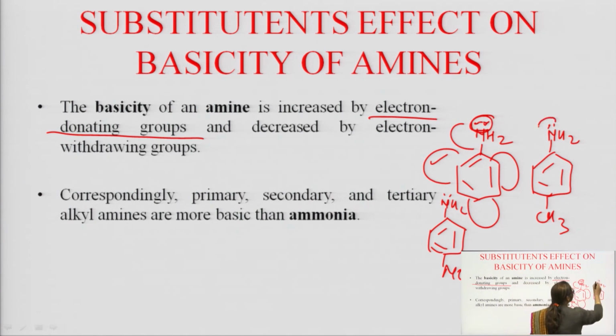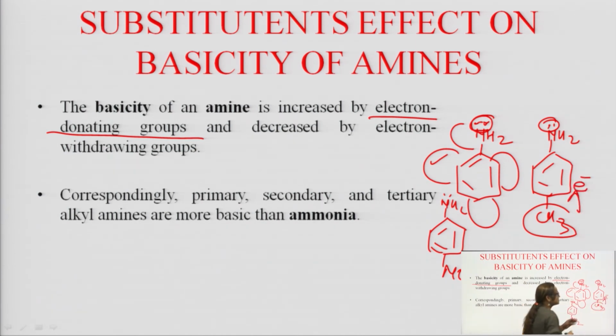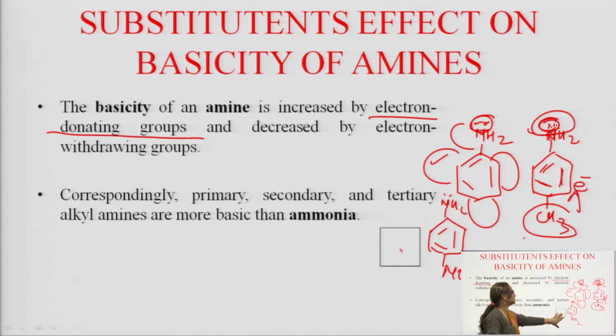In the second one, these electrons try to involve themselves for delocalization. What happens is that this methyl group says no, you keep your electrons with yourself, I will provide you electrons. Means methyl group is an electron donating group. So methyl will donate electrons and these electrons will involve themselves for delocalization, and this nitrogen's lone pair remains here only. So they can donate electrons very easily.